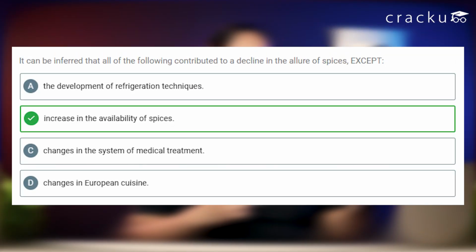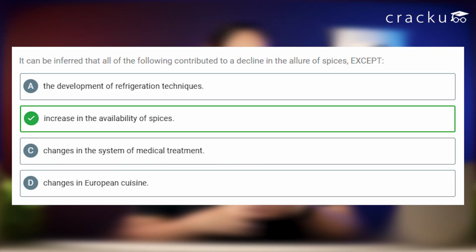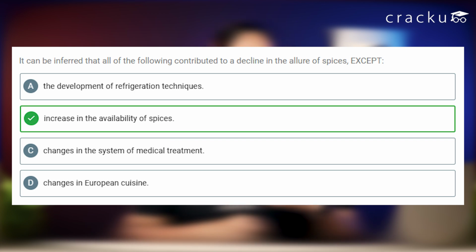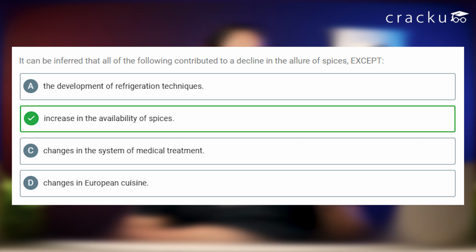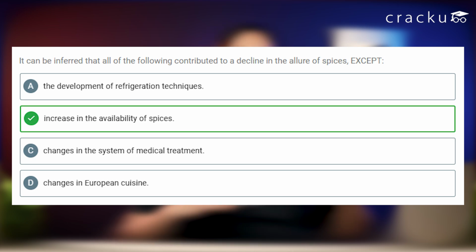Now the other question where there is a lot of controversy is about the allure of spices. The question is: it can be inferred that all of the following contributed to the decline in the allure of spices except. Let us take a look at the options: the development of refrigeration techniques, the increase in availability of spices, the changes in the system of medical treatment, the changes in European cuisine. Take a look at how three of the options are related and whether there is one odd one out. If you go to the third paragraph of the passage, three of these are mentioned in one way.